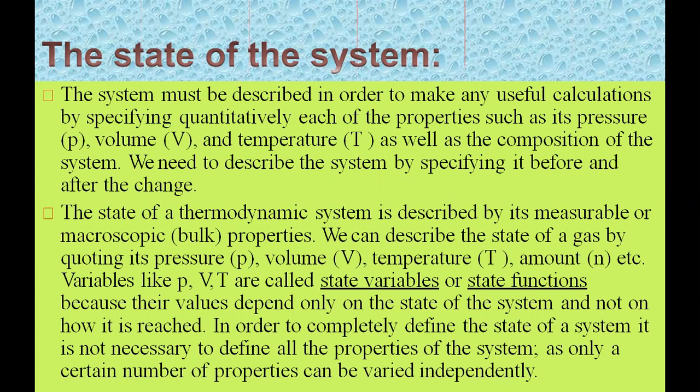We do not follow the path by which it reaches there. We just have to concern ourselves with the initial and final states. So in order to completely define the state of matter, it is necessary to define all the properties of the system, as only a certain number of properties can be varied independently.